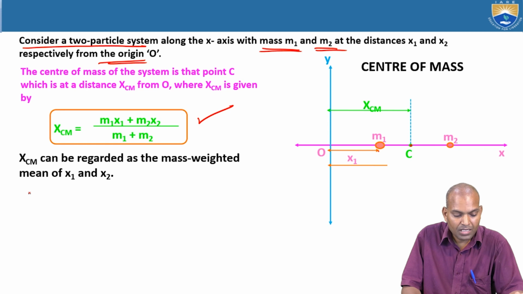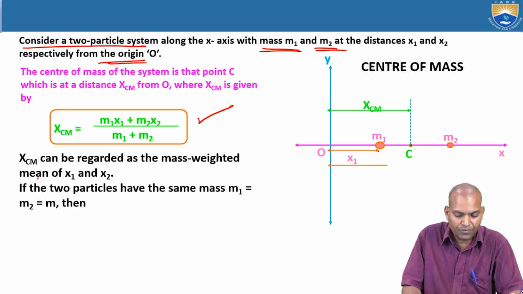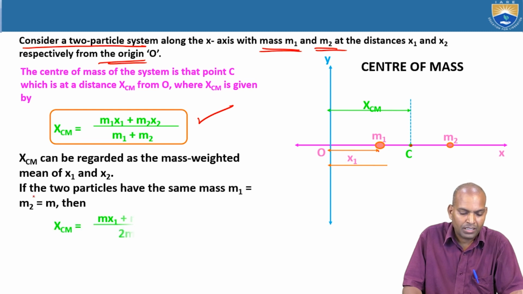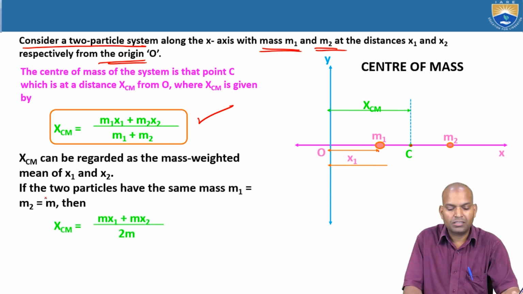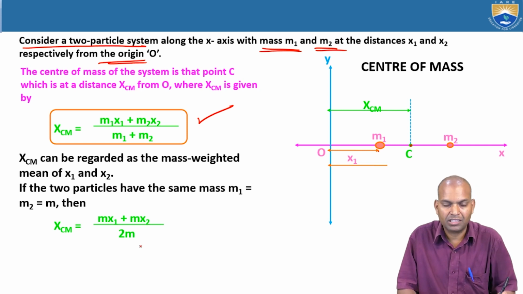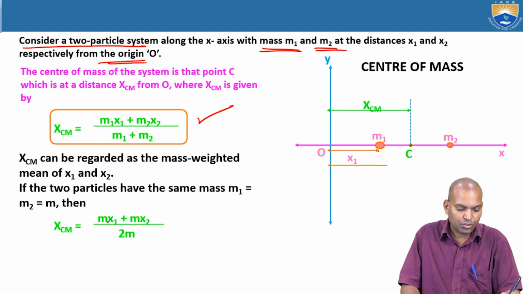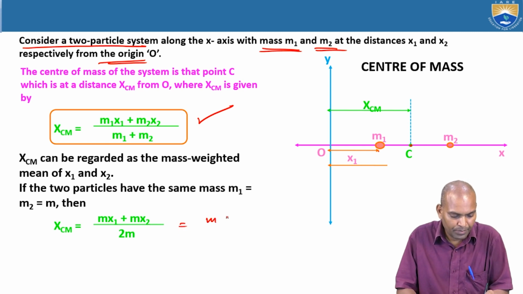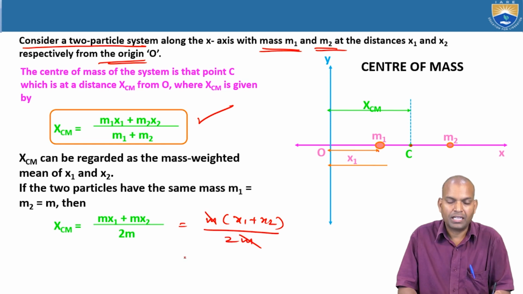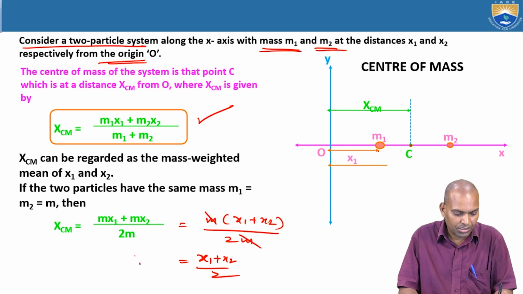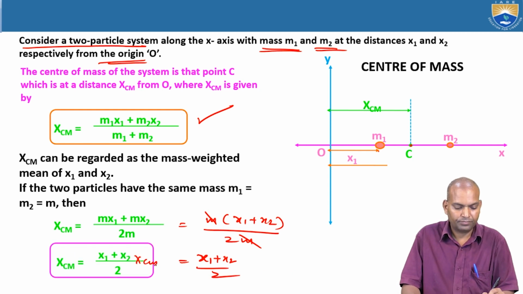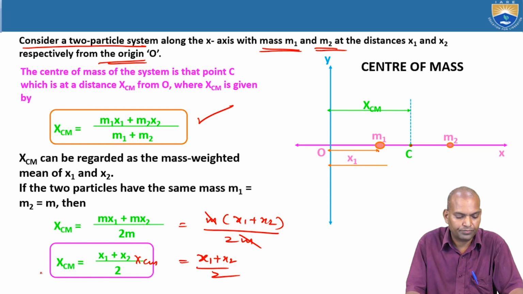If the two masses are equal, m1 and m2 both equal to m, then xcm equals (m x1 plus m x2) by 2m. Making m common and cancelling, we get xcm equals (x1 plus x2) by 2.